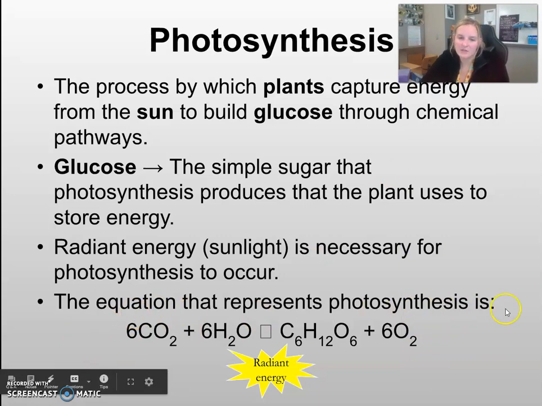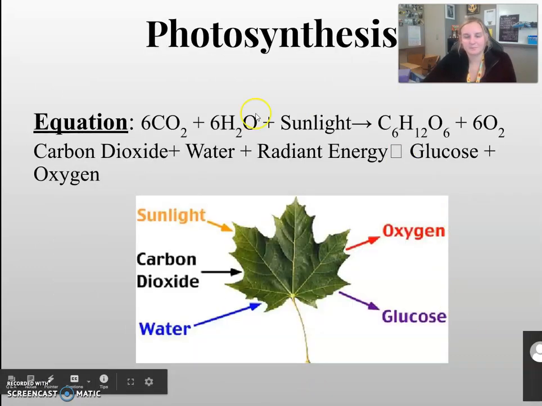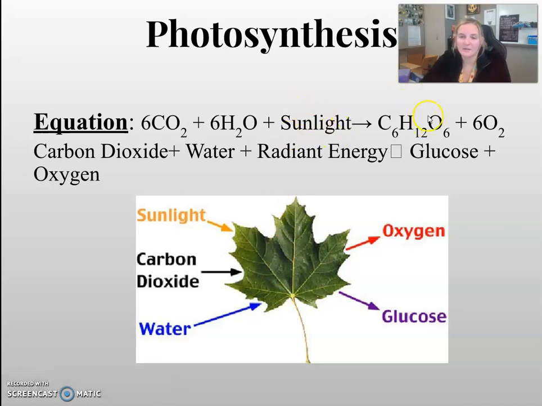This is the equation that represents photosynthesis. So you have 6 carbon dioxide molecules and 6 water molecules, which create, with the presence of radiant energy, 1 glucose molecule, which is C6H12O6, and 6 oxygen molecules. So here's the equation once again. Carbon dioxide and water go into the plant, sunlight is added, and then the plant is able to create glucose and oxygen.